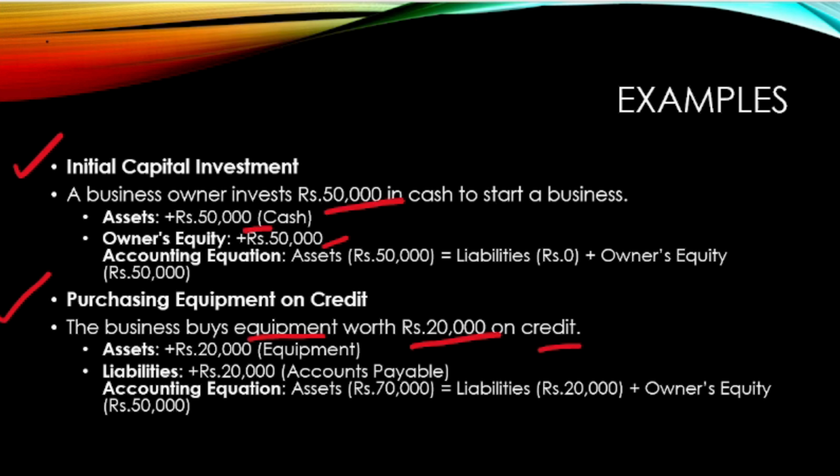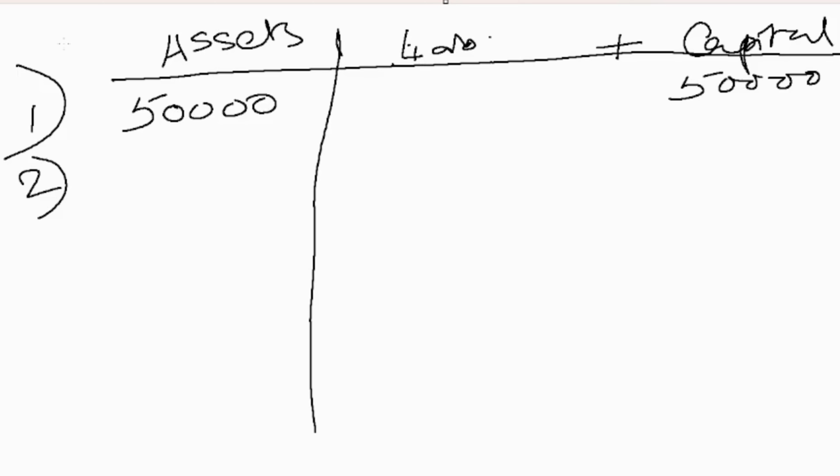So again, here we are dividing the entire thing into two items. Now let's see the accounting equation. With the second statement, we see that asset is increasing by 20,000, and the liability is also increasing by 20,000. So we write it here and we leave capital blank.